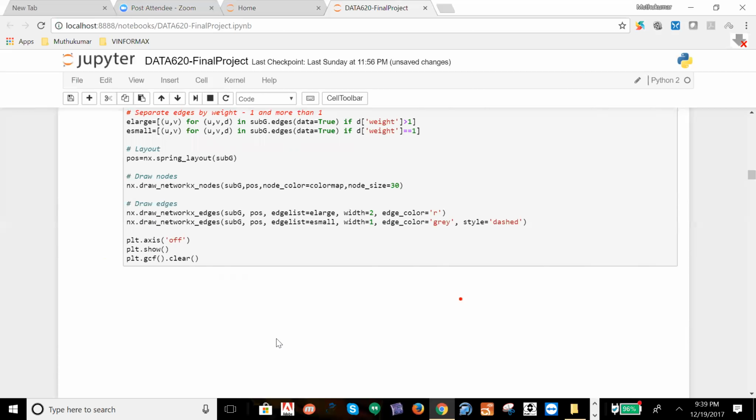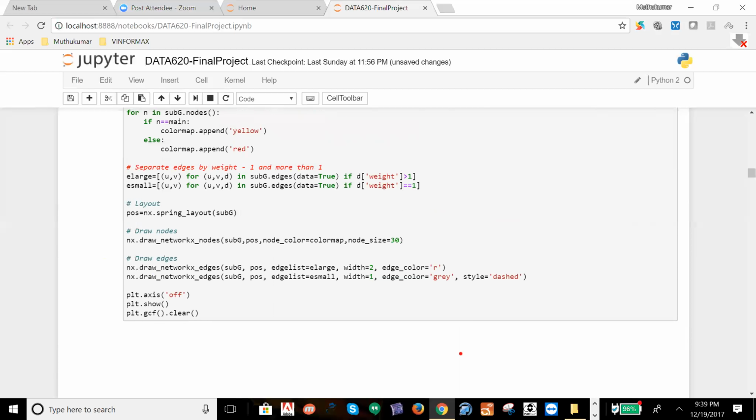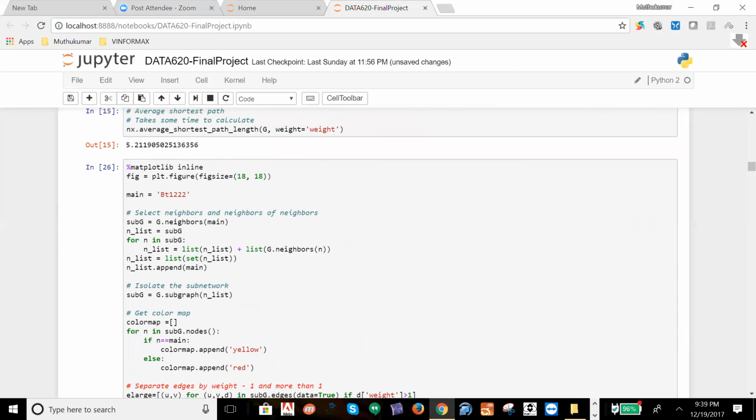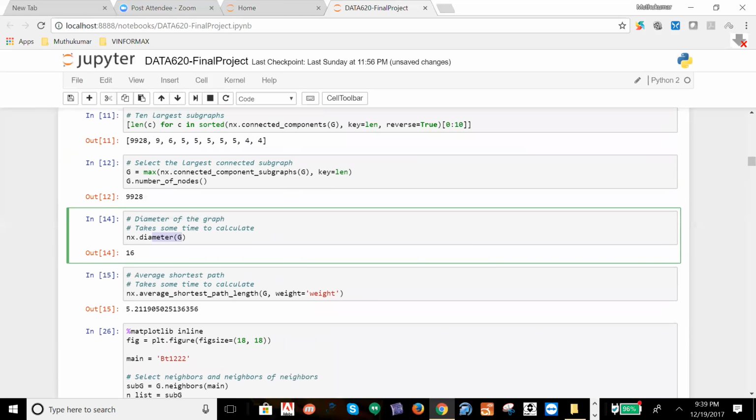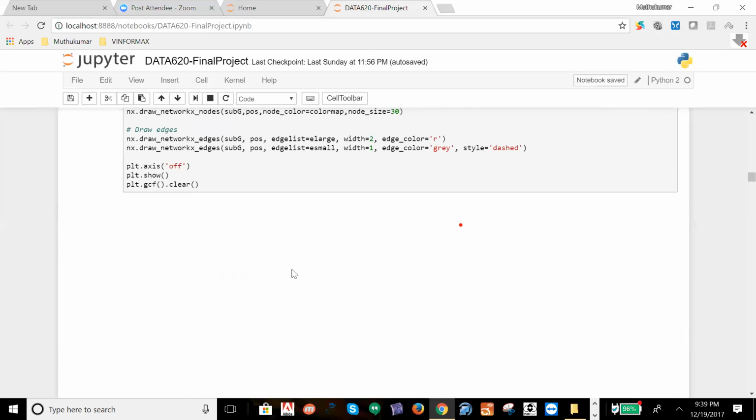For example, if Muthukumar is one user and Rajagopal is another user, between the comments, a comment from Muthukumar to Raj is one edge, and if Raj responds back to Muthukumar, that is another edge. So we calculate the total number of edges, then we calculate the total number of users, and we have identified the centrality measures. We have identified how the nodes are put together.